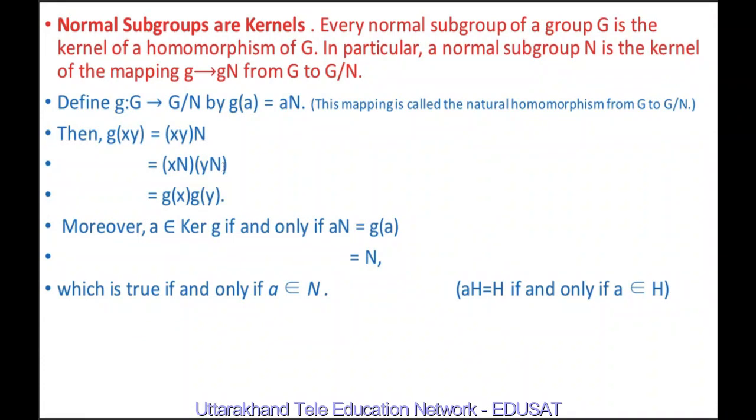We know that the product of right cosets is a right coset and the product of left cosets is a left coset, and xN is nothing but g of x by this definition, and yN is nothing but g of y. So g of xy is equal to g of x into g of y. Moreover, A belongs to the kernel of g if and only if aN is equal to g of a, which is equal to N, and this is true if and only if A belongs to N, because we know that aH is equal to H if and only if a belongs to H, by properties of elements under homomorphism. Thank you.